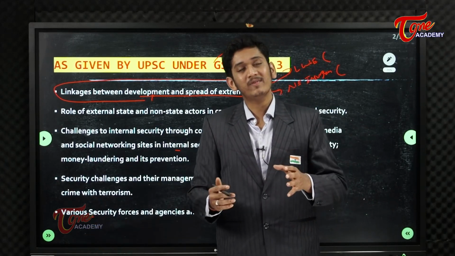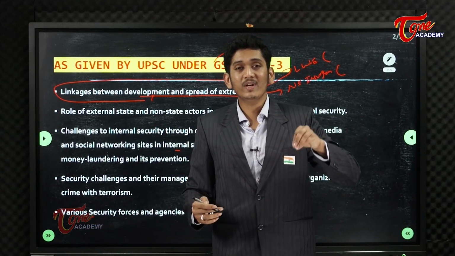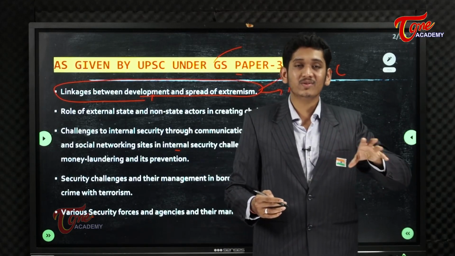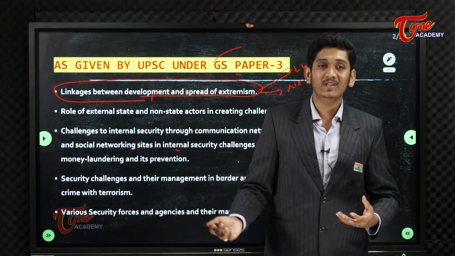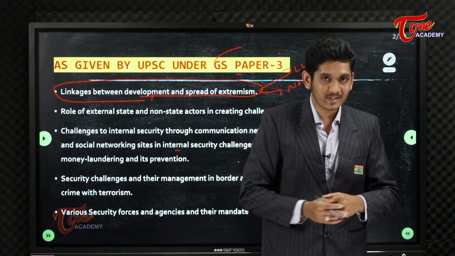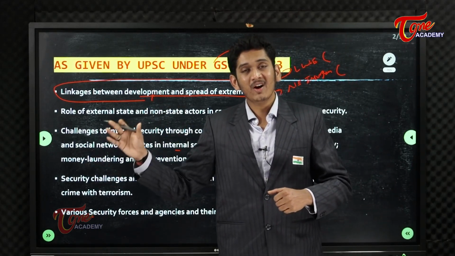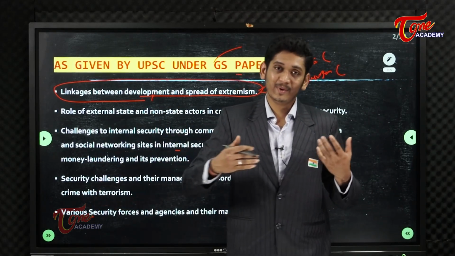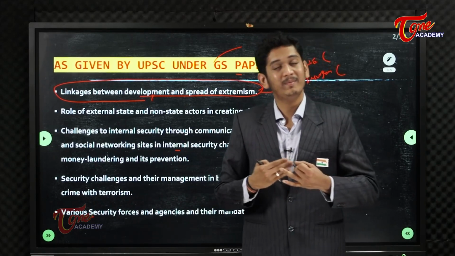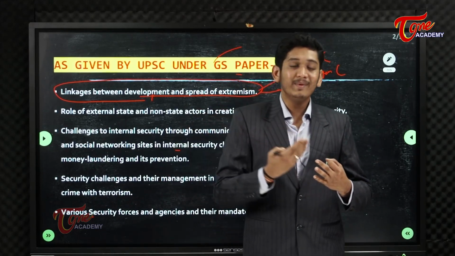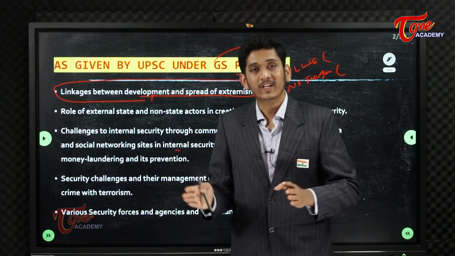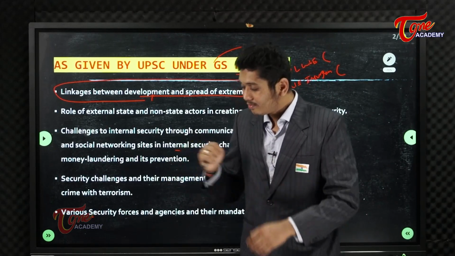Obviously, my friends, when there is no equal resource distribution, it will obviously give rise to extremism in certain segments of the population. It may be on the basis of caste, it may be based on religion, or it may be based on a certain geographical extent. So all these we will be learning.